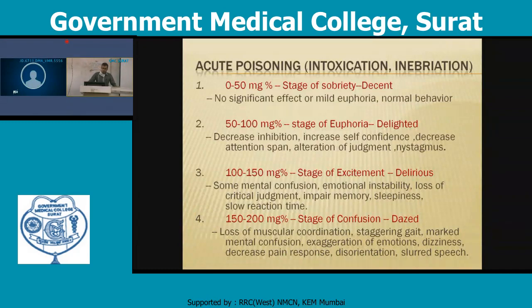The third one is 100 to 150 milligram percentage. Whenever the blood concentration is 100 to 150, there will be a stage of excitement and the person will be in a delirious state. So there is mental confusion, emotional instability, loss of critical judgment, impaired memory, sleepiness, slow reaction time. Fourth, when the alcohol concentration increases to about 150 to 200 milligram percentage, there will be a stage of confusion, and this is known as the dazed effect. There is loss of muscular coordination, staggering gait, marked mental confusion, exaggeration of emotion, dizziness, decreased pain response, disorientation, and slurred speech.